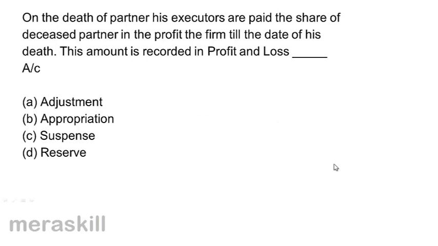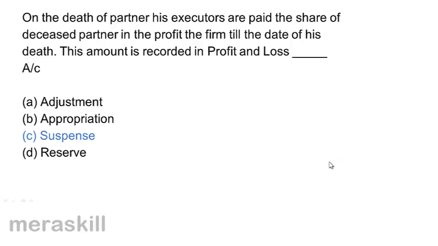On death of a partner, his executors are paid the share of the deceased partner in the profit of the firm till the date of his death. This amount is recorded in the profit and loss adjustment account, profit and loss appropriation account, profit and loss suspense account, or profit and loss reserve account. Since a profit and loss account may not be made as at that point, this amount is actually recorded in what is called the profit and loss suspense account.